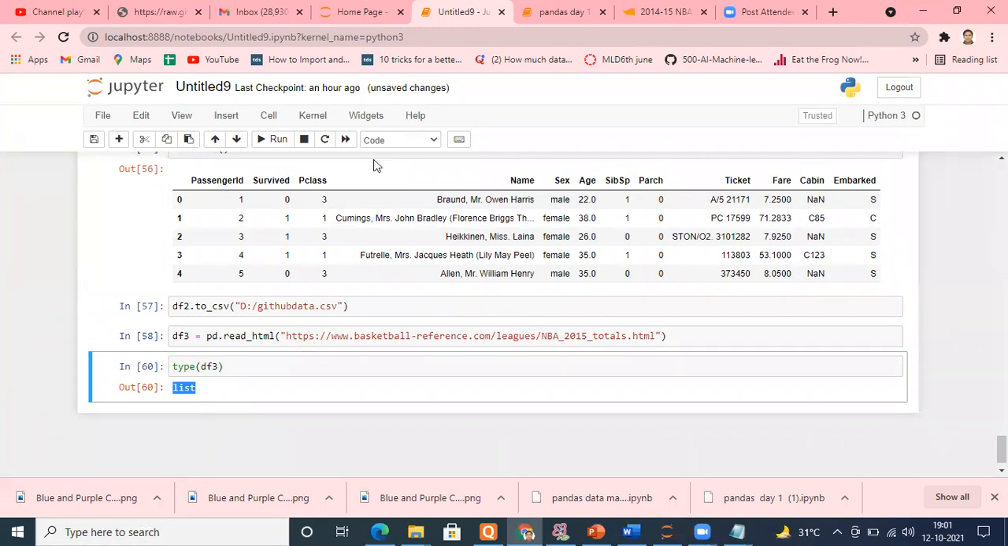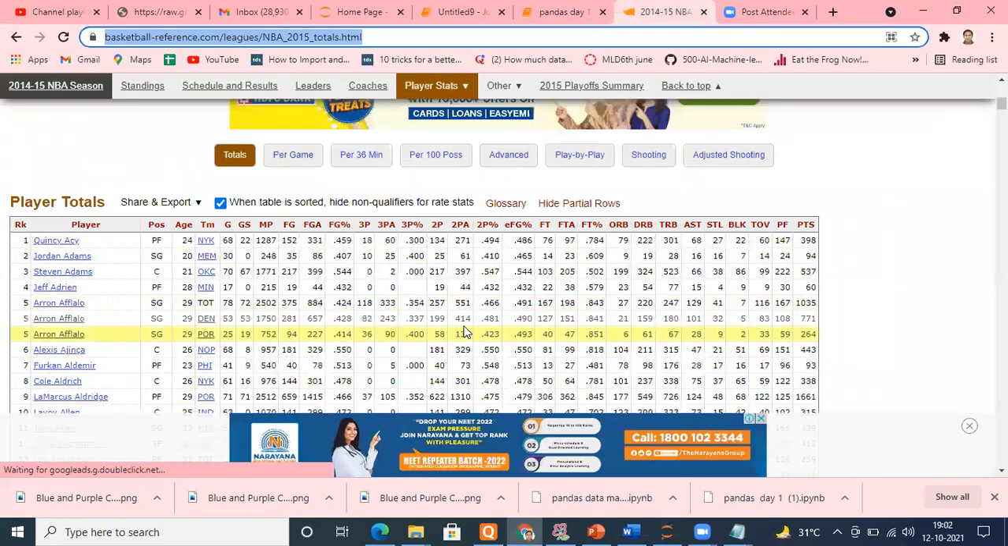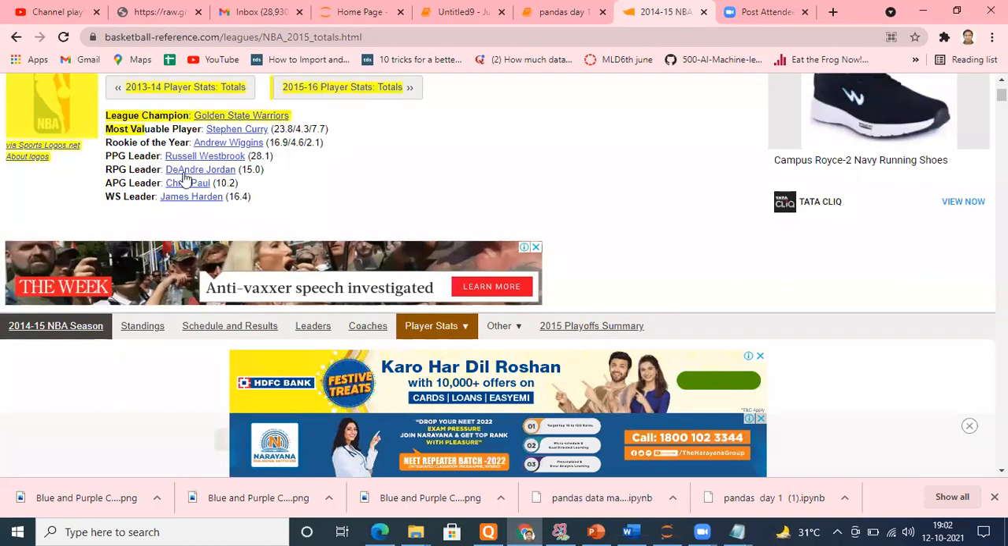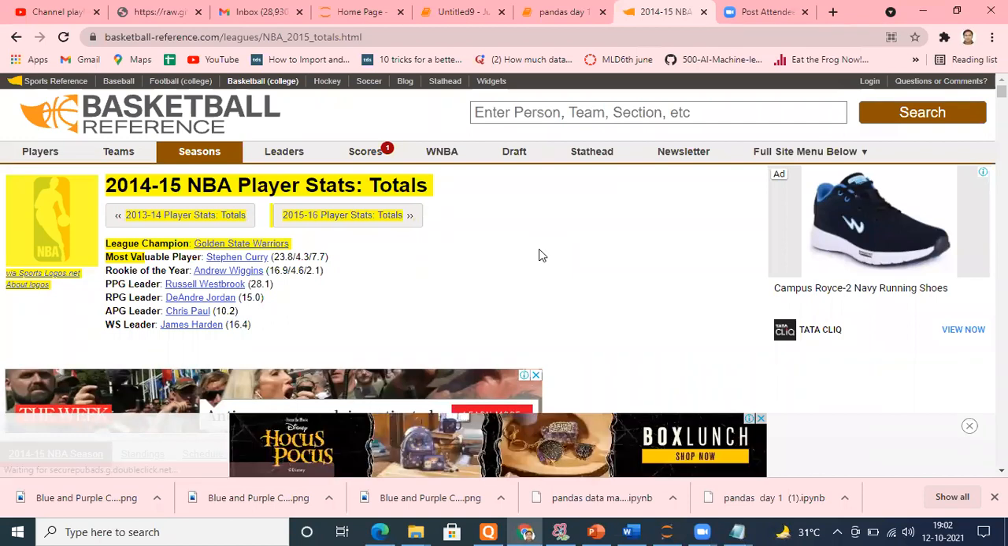Understand, first of all, it has fetched the data of tabular format only. And if you see how it fetches, actually you can fetch everything. Suppose you want to fetch this league champion, you want to fetch this word as well. Everything on this website you can scrape, but that can be done with different tools known as Beautiful Soup or Selenium. These are different things known as web scraping. Here, what read_html will do is look for the table class.